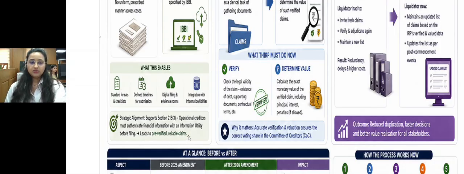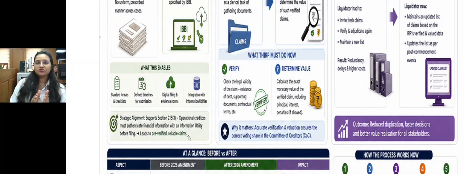Now what they say is that you have to report your debts. You have to create evidence before the information utility. They give you an NeSL report. That leads to the 14-day time limits now being achievable, because there is a lot of debate on what is the amount of default and what is the date of default. That is resolved because we have pre-verified evidence with us.